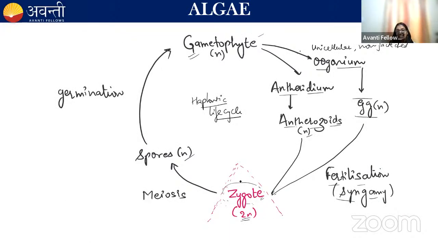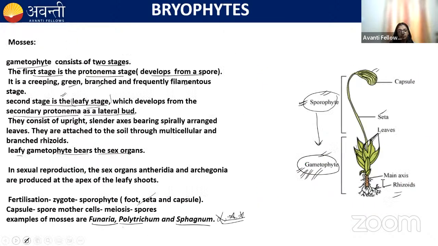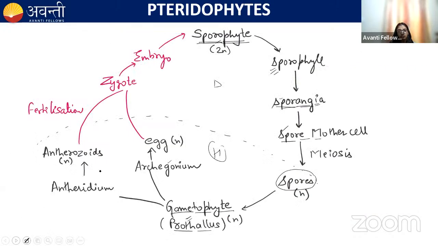The single cell zygote is representing the sporophyte, which is very small, and the major portion is haploid. So this is why this life cycle is haplontic. Here you will observe this is diploid, this is haploid. So here the life cycle is haplodiplontic.